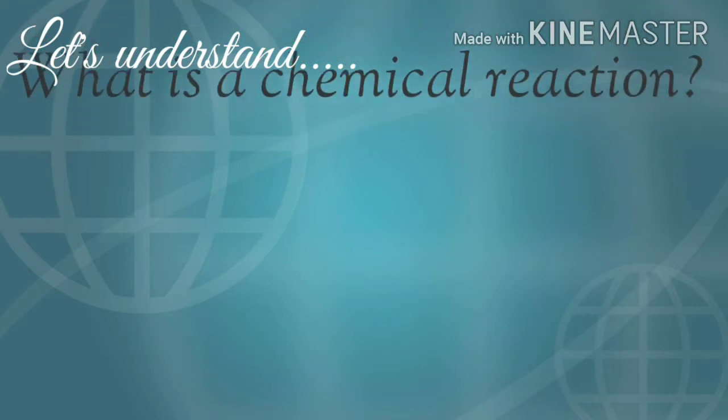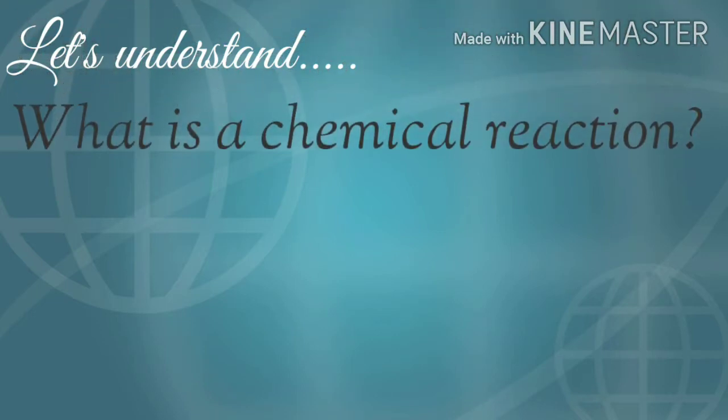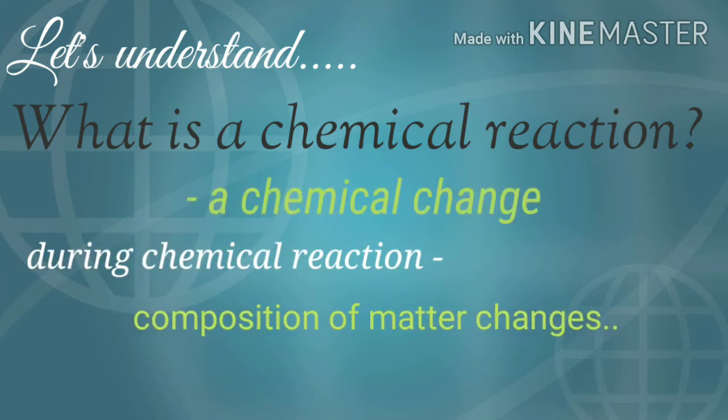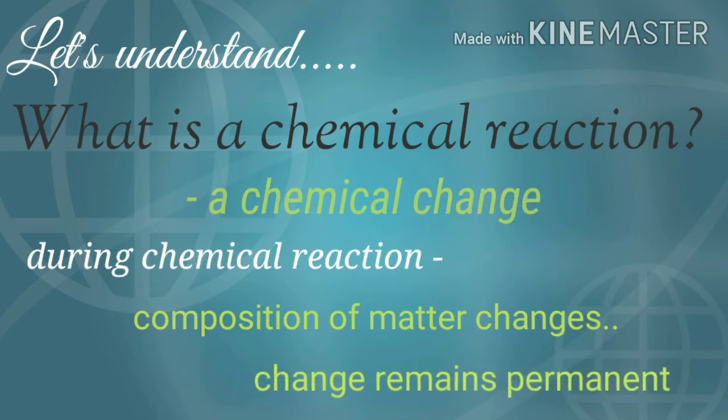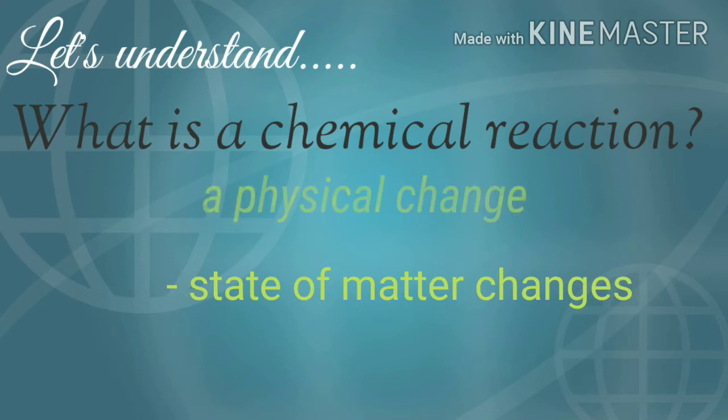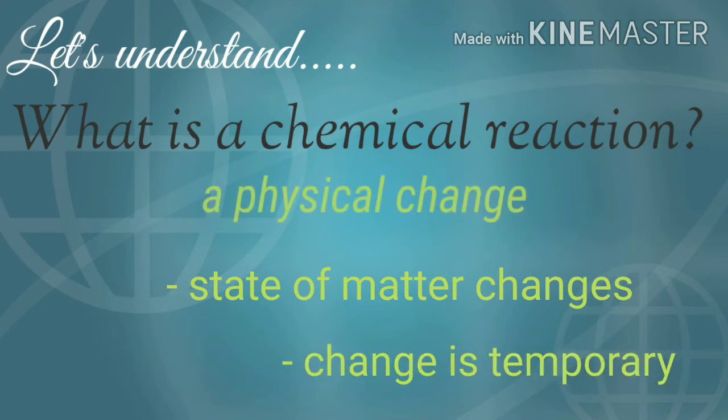Hello everyone. Let us understand what is a chemical reaction. In earlier standards, we have seen how compounds are formed by chemical combination of elements. Some of the scientists of the 18th and 19th century carried out some fundamental experiments on chemical reactions. They proved from their experiments that during chemical reactions, composition of matter changes and that change remains permanent. On the contrary, during physical change, only the state of matter changes and this change is often temporary in nature.